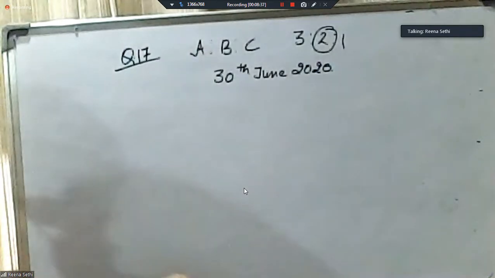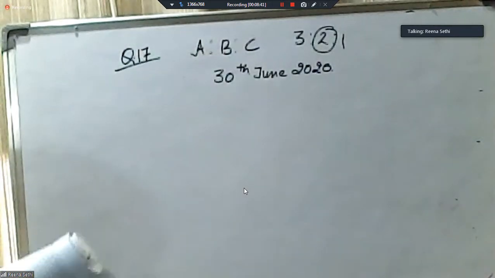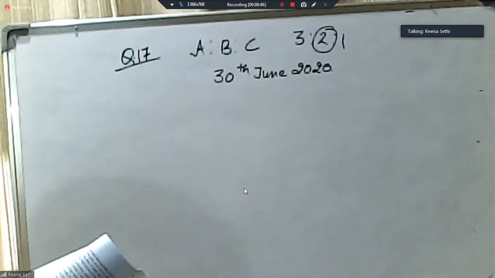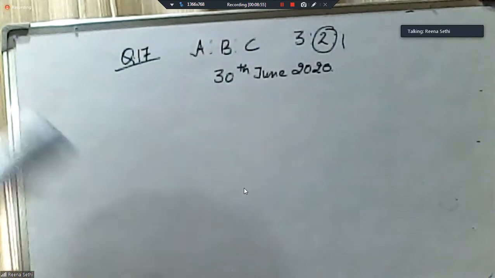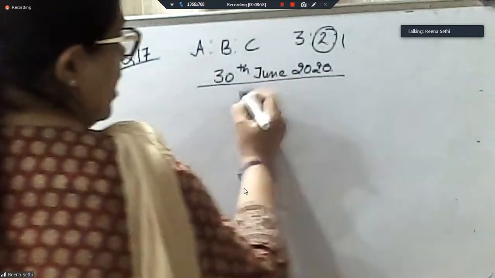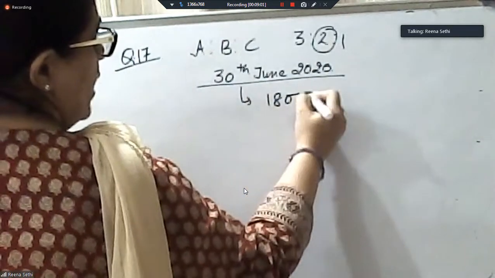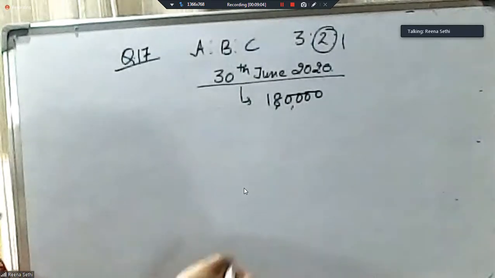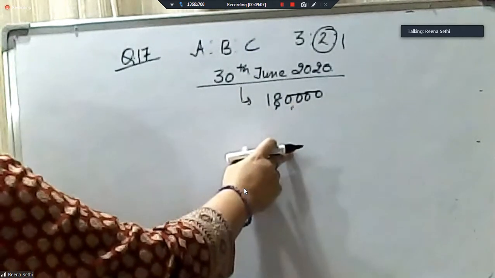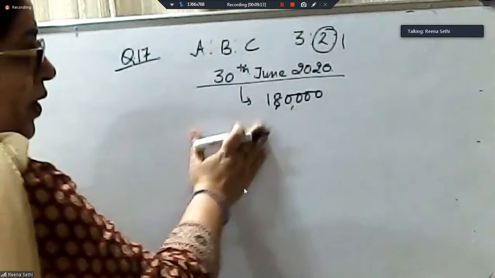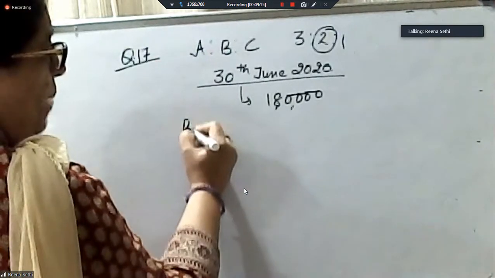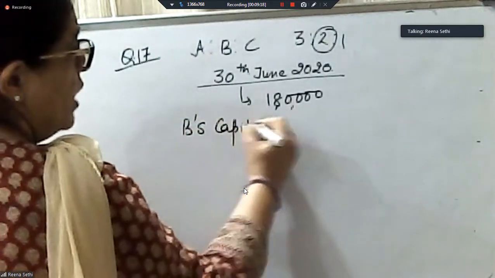Loss from the beginning of the accounting year till the date of death was estimated at 1,80,000. Aman and Chaman decided to share profits in the ratio of 3:2. There is no need to calculate, it is the loss given till the date of death. They are expecting the entry gaining to sacrificing in the book, but in the paper you have to give the entry B's capital account to P&L suspense account.